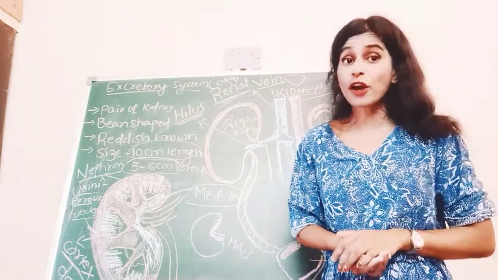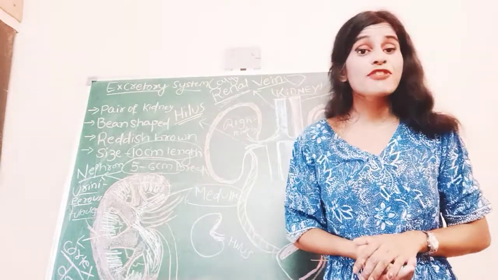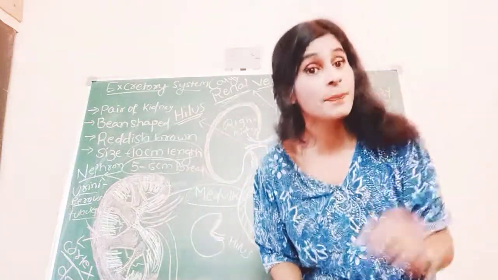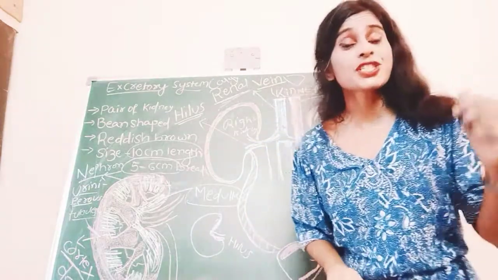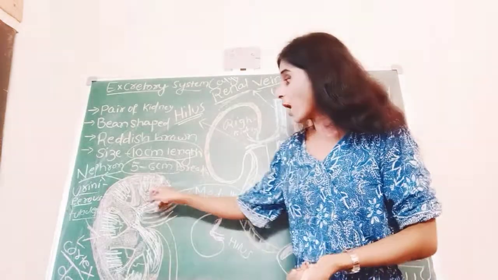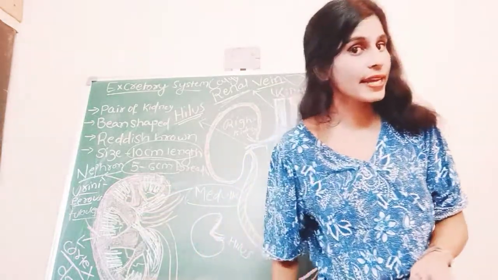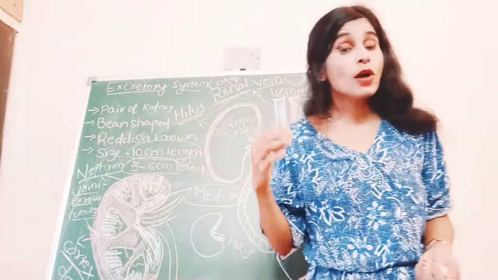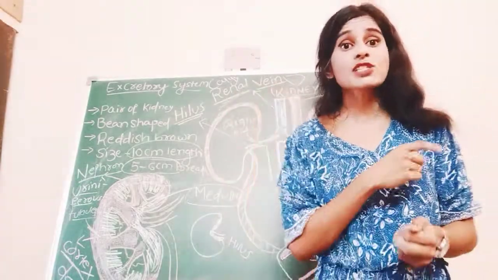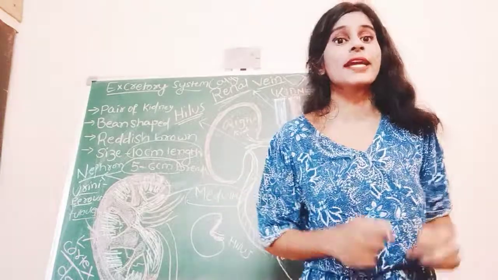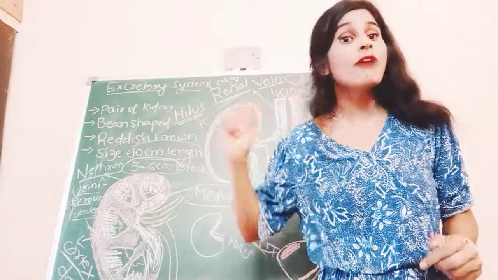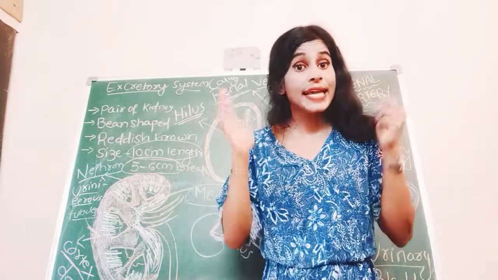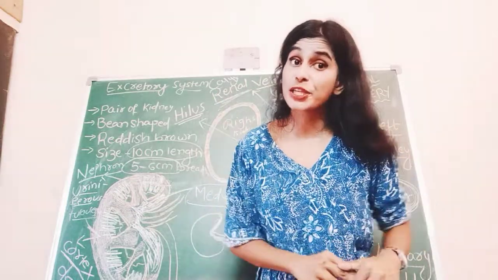Nephron is called the structural and functional unit of the kidney because all the filtration of the blood and the formation of urine is carried out in these nephrons, guys. More than 1 million nephrons are present in our kidney.